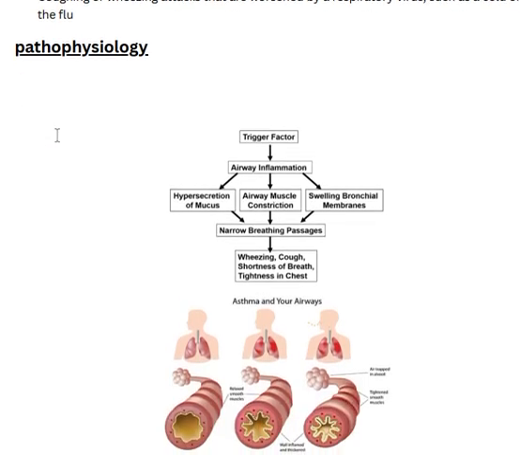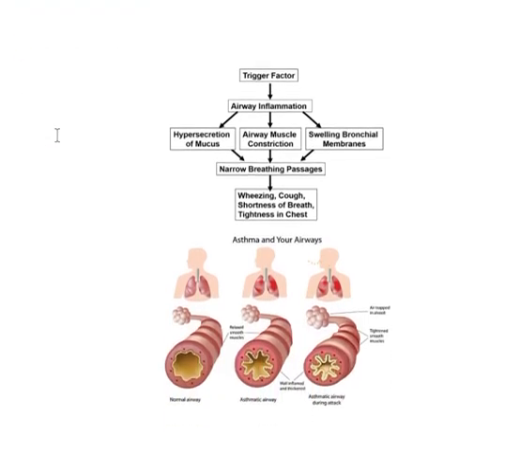Let's move towards the pathophysiology. Here you can see the pathophysiology. Trigger factors are such as the etiologies I have already explained. Due to these etiological factors, there will be inflammation in the airway. The inflammation will lead to hypersecretion, a hyperproduction of mucus, and also constriction of the muscles in the airways, and the bronchial membranes will become swollen.